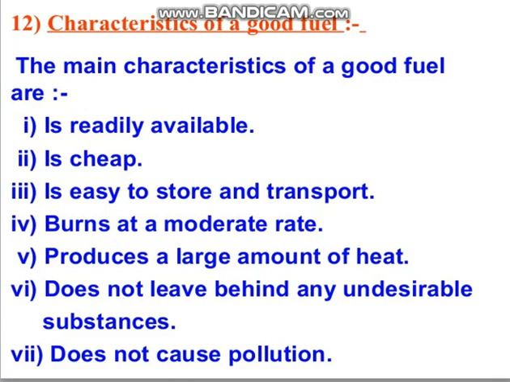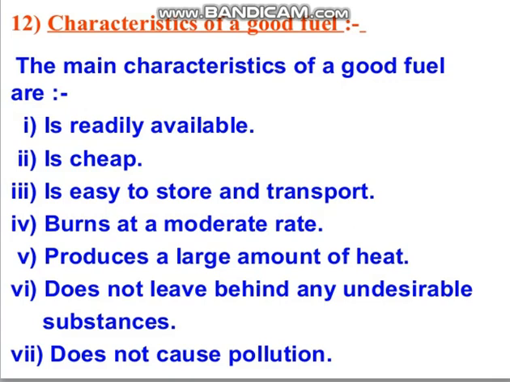And most importantly, it should not cause any air pollution. It should be a clean fuel.